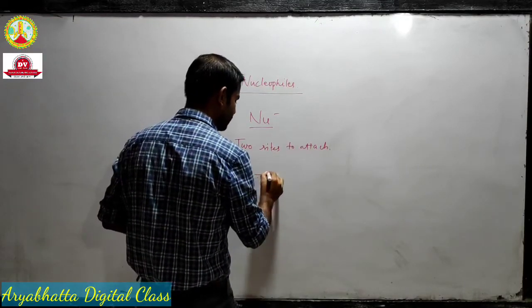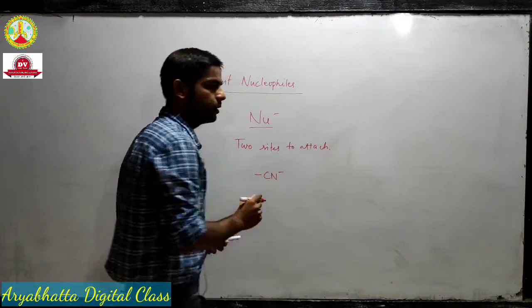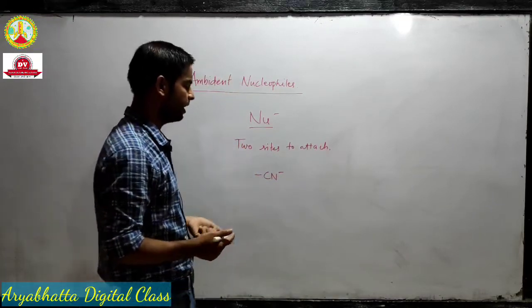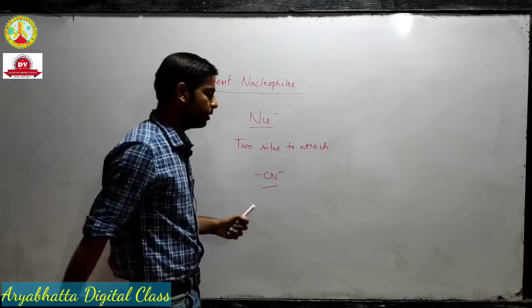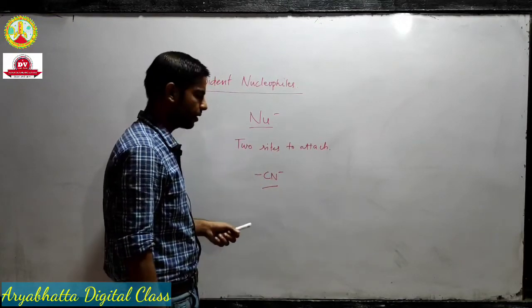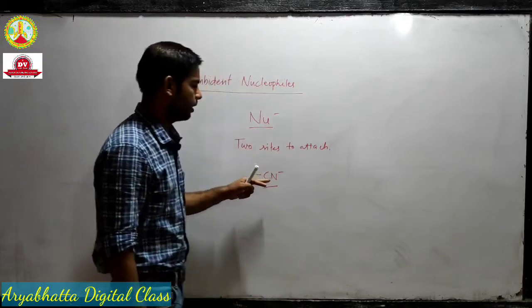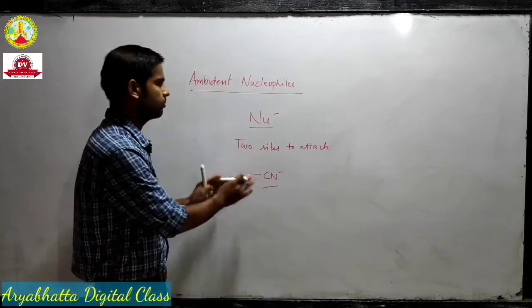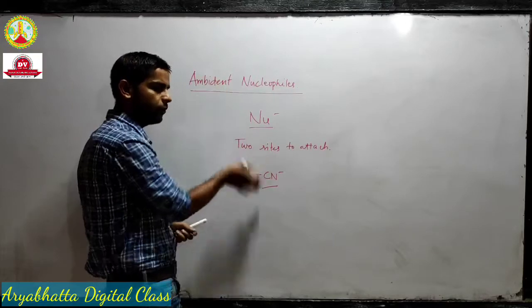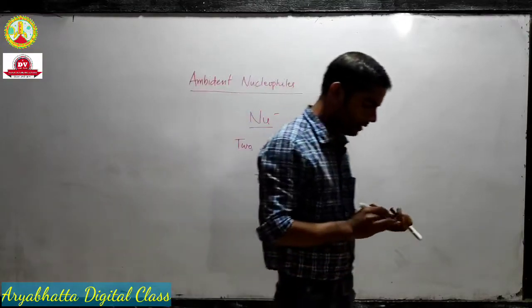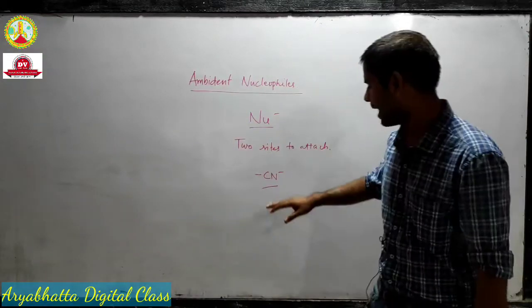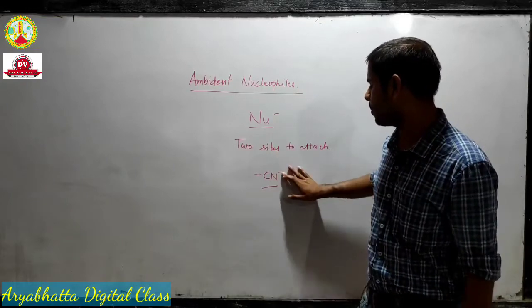Suppose we have cyanide, okay, in the reaction of KCN and AgCN, cyanide. So cyanide is one nucleophile which is ambident, okay, this kind of nucleophile. And why is cyanide ambident? Because cyanide has two active parts.